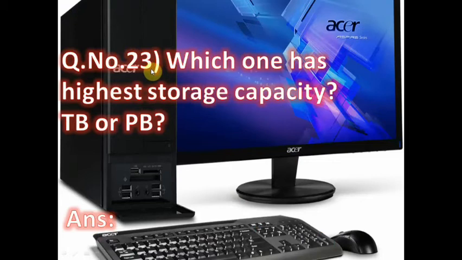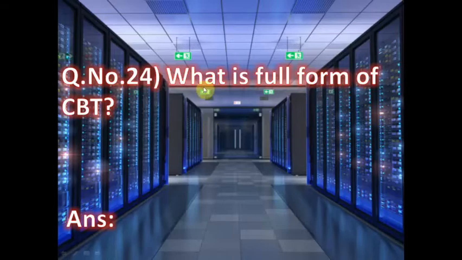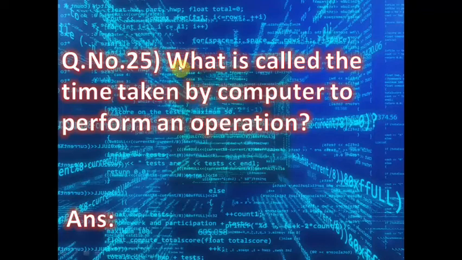Next question 23, which one has the highest storage capacity? You have two options, TB or PB. Which is the best answer? Now next one, what is the full form of CBT? Question number 25, what is called the time taken by computer to perform an operation? What is called the time taken by the computer to do any task?